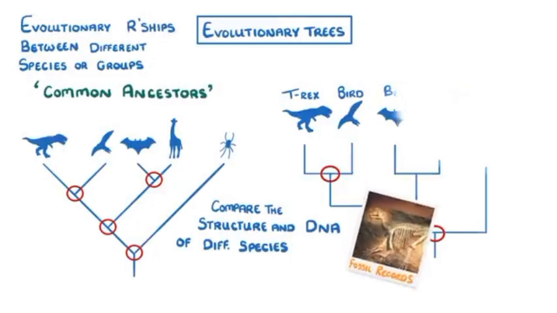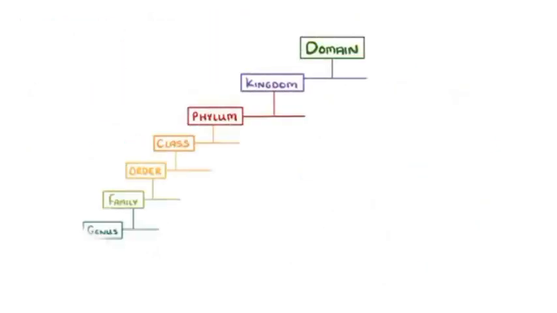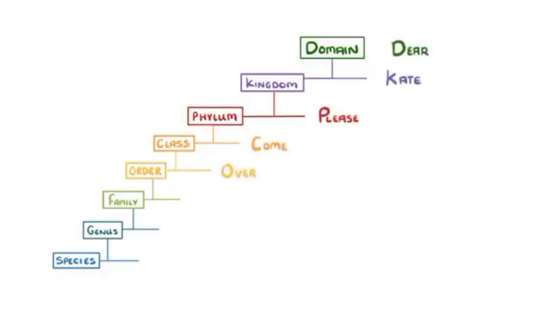When it comes to remembering the order of all these groups, the best strategy is to find a good mnemonic, which is just a phrase you use to help you remember terms in a list. For example, if you remember, "Dear Kate, please come over for great spaghetti," then you'll be able to work out the order of domain, kingdom, phylum, and so on, because the first letters of each word are the same. And of course, feel free to change around a couple of the words to make it easier to remember. Often the ruder ones are the best.